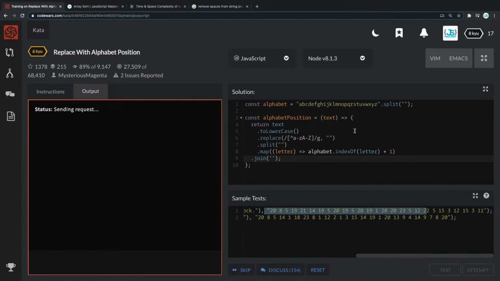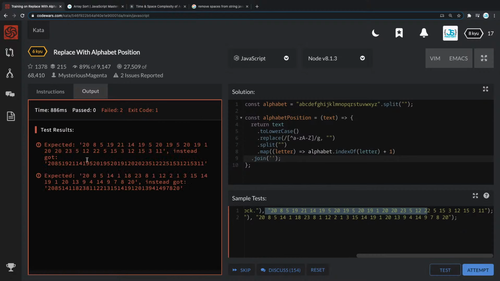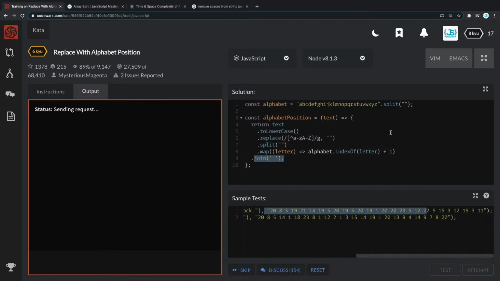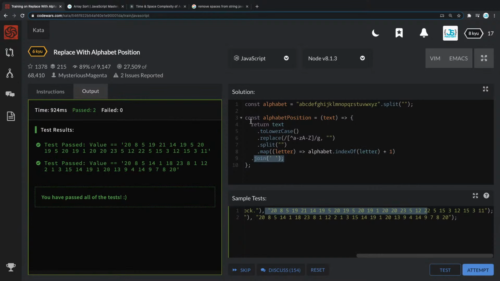If I now click test, it still failed because we have to join them but add a space in between. So I just added a space right there. Now if I call it, there we go. The solution passed. Bogdan also helped us solve something, and yeah, that's it. We solved yet another solution. Yeah, Roger just said .join, and there we go. We just implemented our .join, and everything works perfectly.